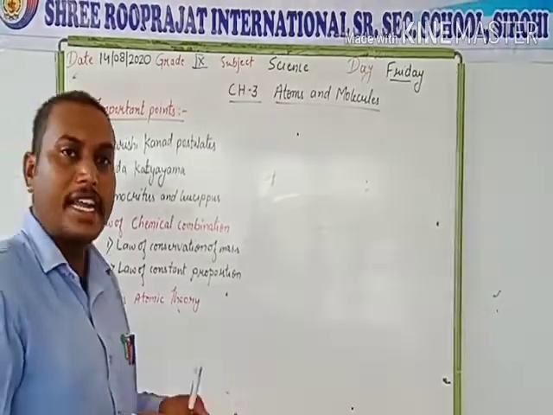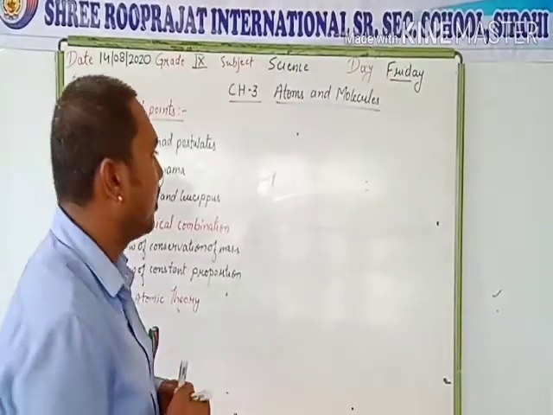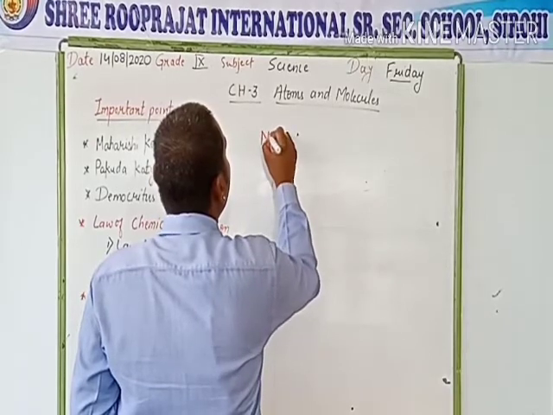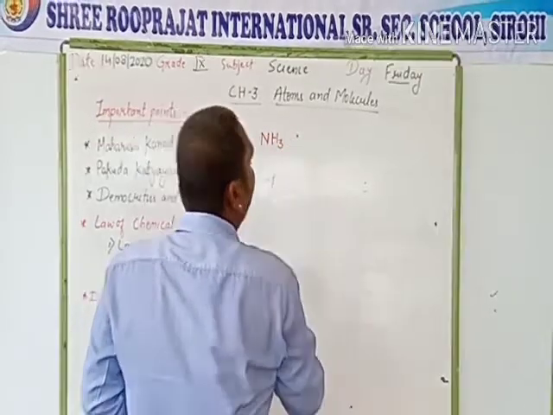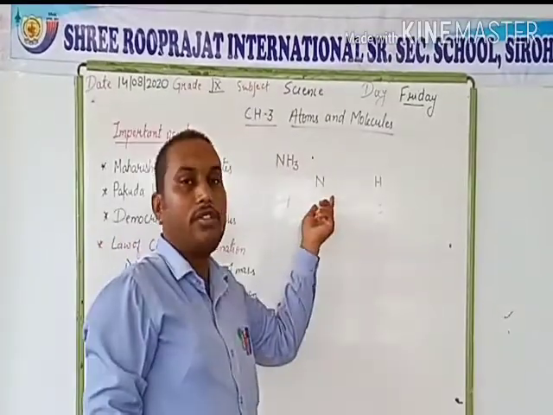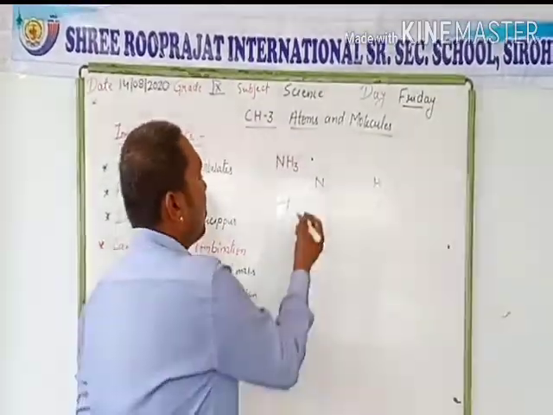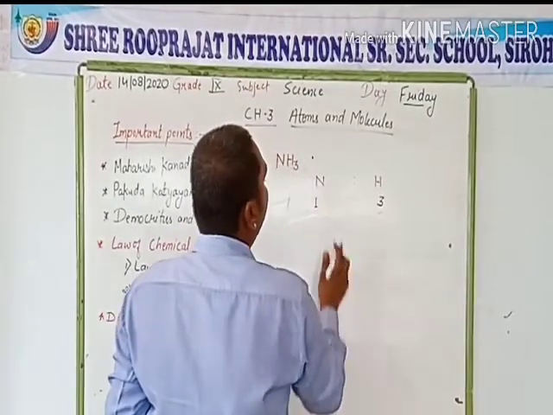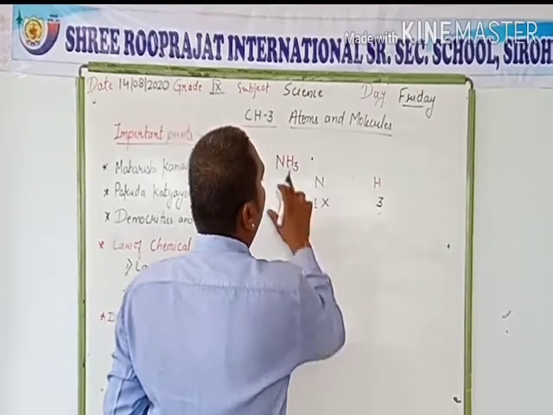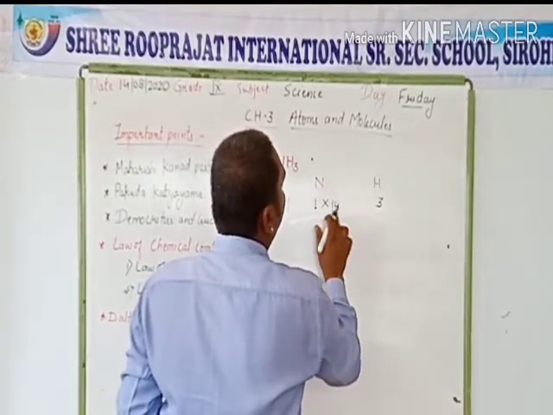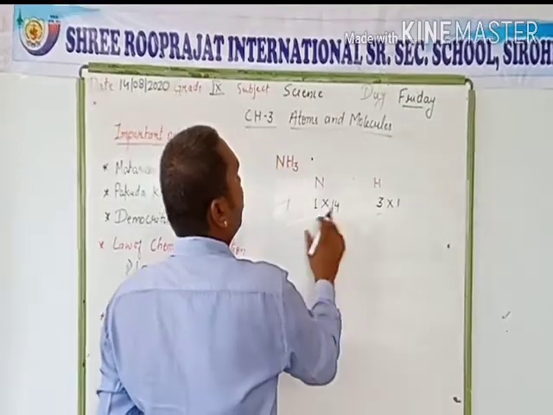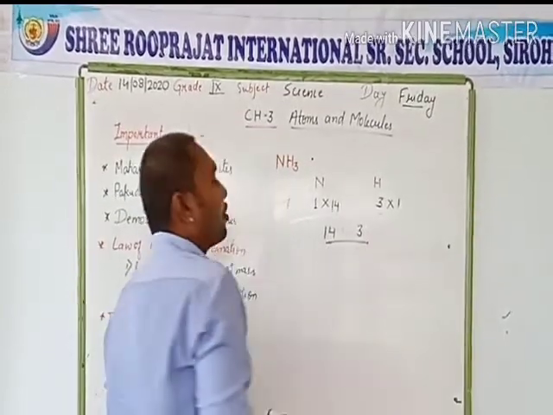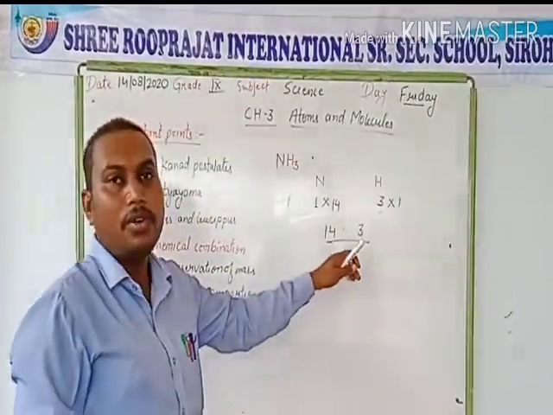For example, we can take ammonia or water. In the case of ammonia, the formula of ammonia is NH3. Now, the ratio of nitrogen and hydrogen. Here, the number of atoms of nitrogen is 1 and the number of atoms of hydrogen is 3. The atomic weight of nitrogen is 14 and the atomic weight of hydrogen is 1. So what is the ratio? 14 to 3. So the ratio of nitrogen and hydrogen in ammonia is 14 to 3.